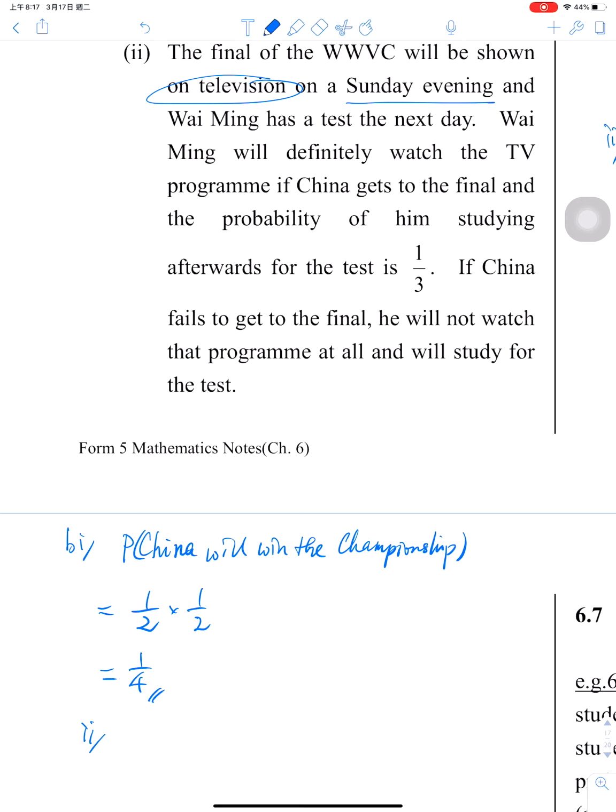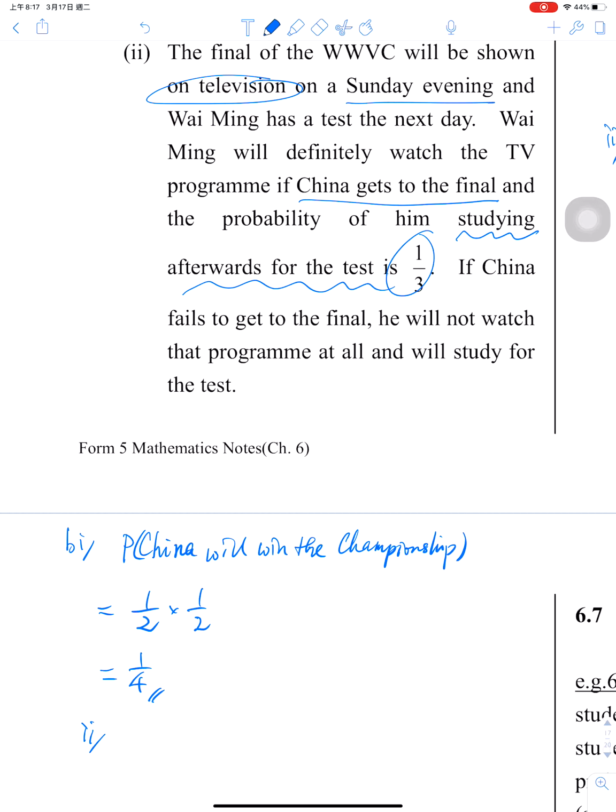Wyoming will definitely watch the TV game if China gets to the finals, and the probability of him studying afterwards for the test is 1/3. If China fails to get to the final, he will not watch that program at all and will study for the test. That means China gets to the final, will study afterward is 1/3.